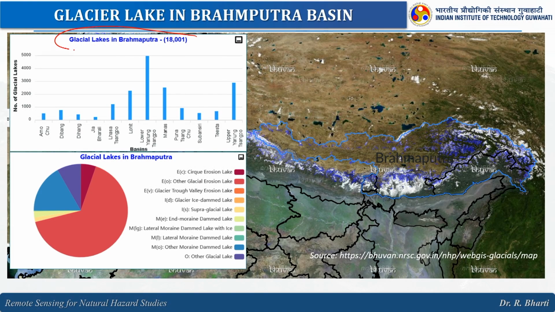Then glacial lakes in Brahmaputra, here the number is too high, 18,001, and different types are listed. So, if you want to know more and explore this information, you can go to this Bhuvan website and you can see the details. So, let us try to understand what are the different types of glacial lakes we have.